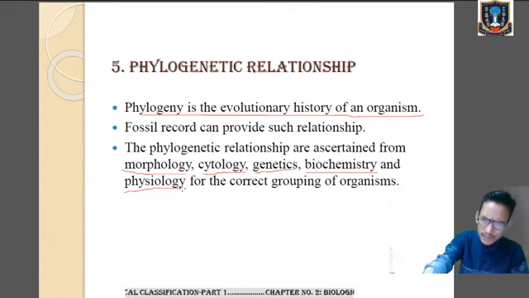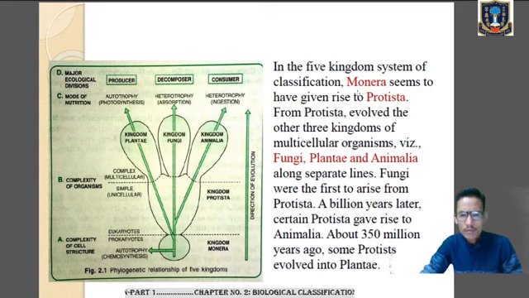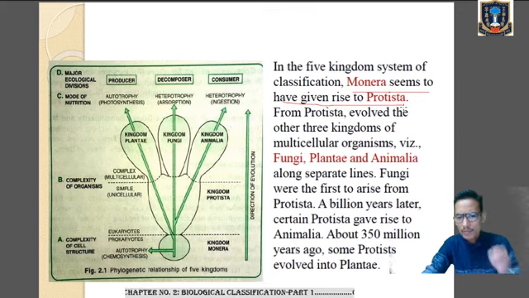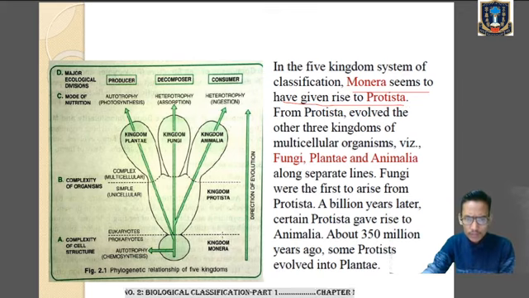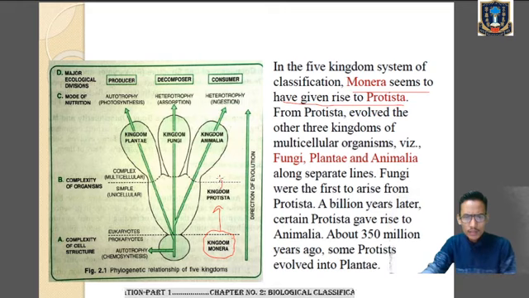So on the basis of phylogenetic relationship, we can say that in the five kingdom system of classification, Monera seems to have given rise to Protista. So we can see that the kingdom Monera has given rise to the kingdom Protista. Now from Protista, three kingdoms came into existence. What are the three kingdoms? You can see over here: kingdom Fungi, then kingdom Plantae and kingdom Animalia. So from Protista evolved all three kingdoms.